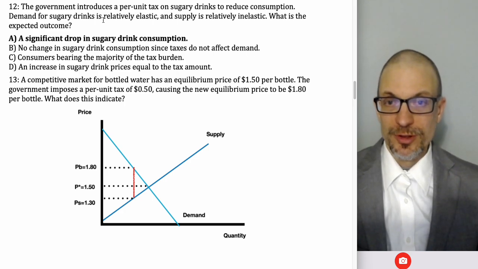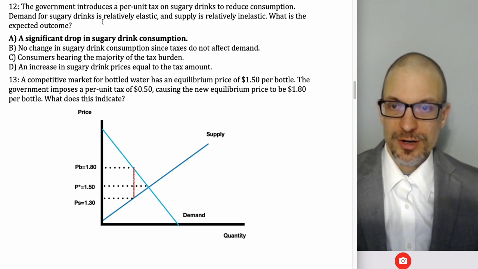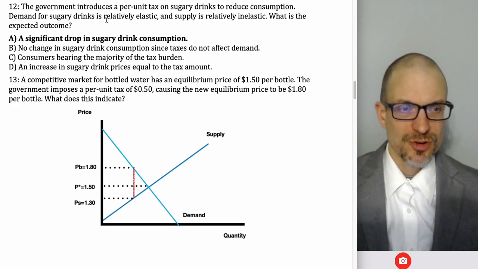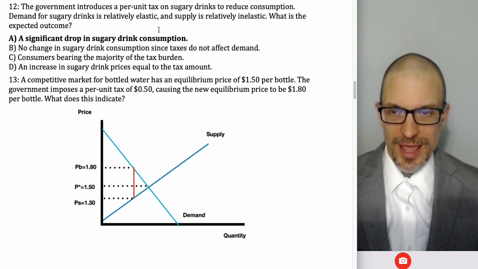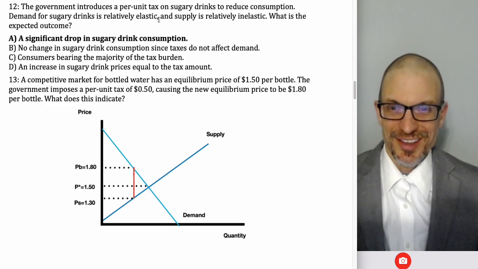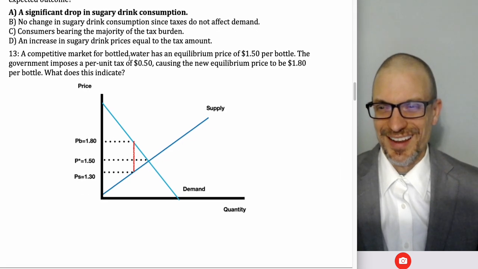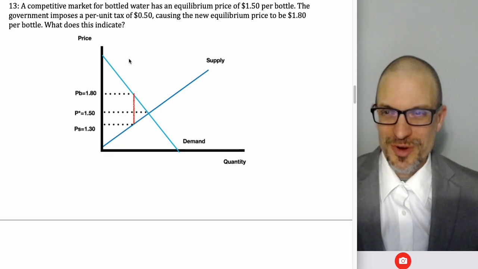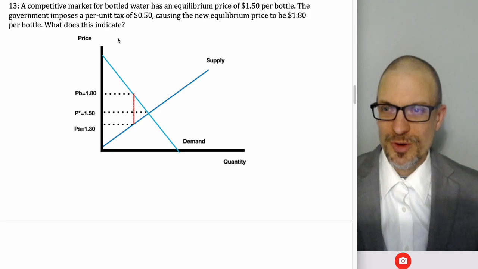If that was true, this would be a situation where sometimes governments are trying to get people to consume less sugary beverages, so they'll have taxes. Famously, New York, Philadelphia, Cook County, briefly, home to Chicago, did that. San Francisco, Berkeley, previously. I'm not sure if all those jurisdictions still have sugary beverage taxes, but they all tried to have one or had one for some period of time. And if demand is relatively elastic, then you're changing behavior and not generating tax revenue. I don't know if that's empirically true. I don't know if you necessarily get a situation where people are avoiding the tax or if demand is relatively inelastic. I think it kind of depends a little bit on the situation.